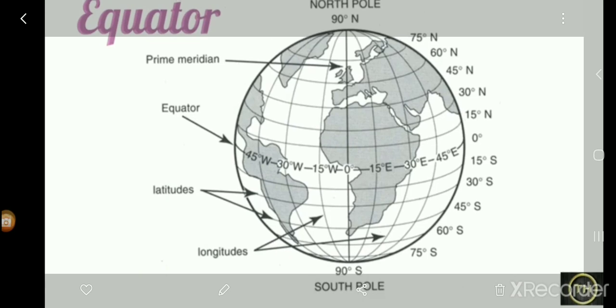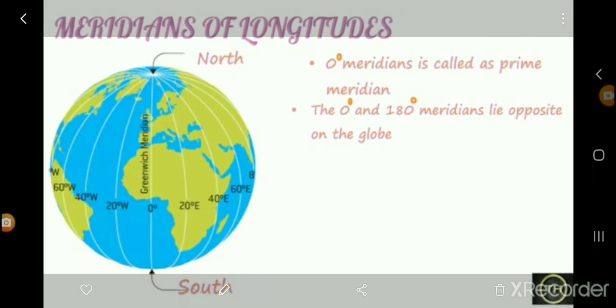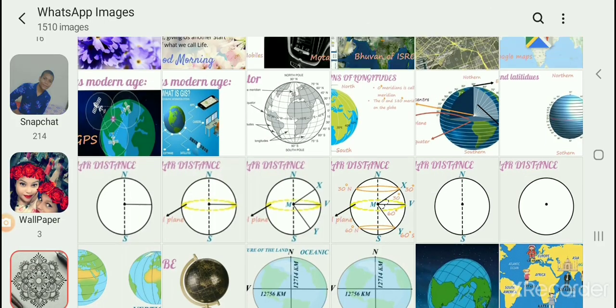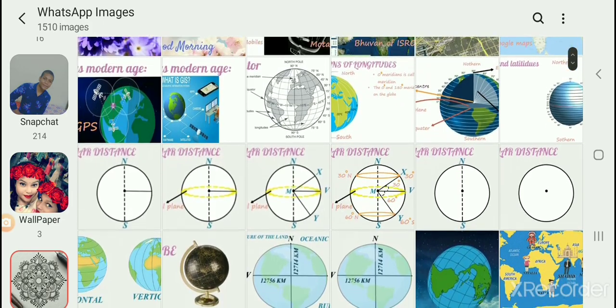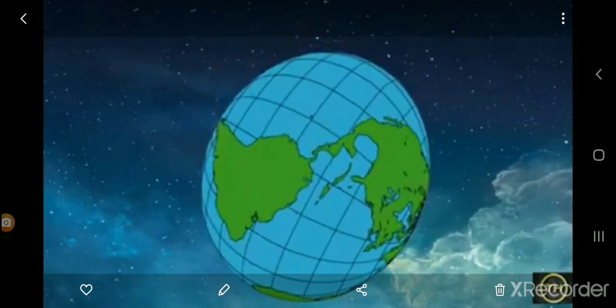Now we are going to learn the next topic, the graticule. Graticule means a net. You can see the lines which have been made on the earth form an image like a net. This net is called the graticule. A graticule facilitates determining the location of a place on earth.